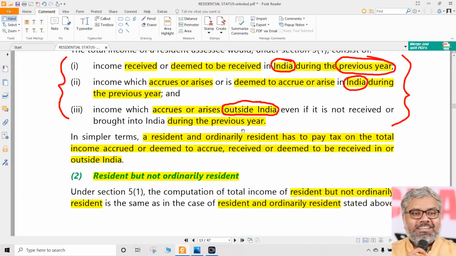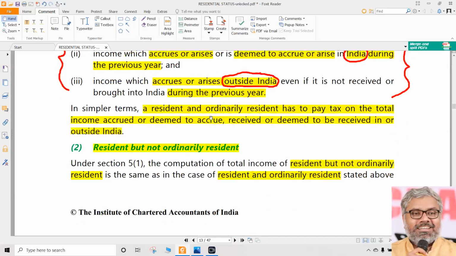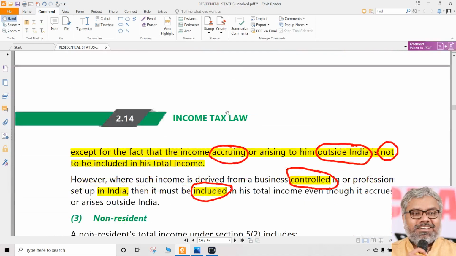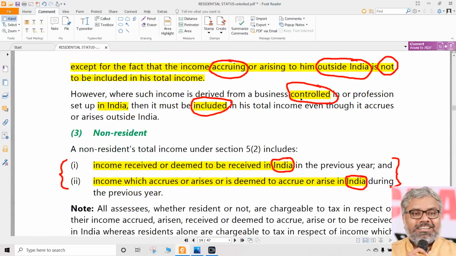However, the only difference, if you observe, is that for ROR, even if the income arises outside India, it becomes taxable. For RNOR also it becomes taxable, but only when that income is earned from a business which is controlled from India. Otherwise, for RNOR, normally income earned outside India and received outside India will not be taxable. The only exception is if that business is controlled from India.